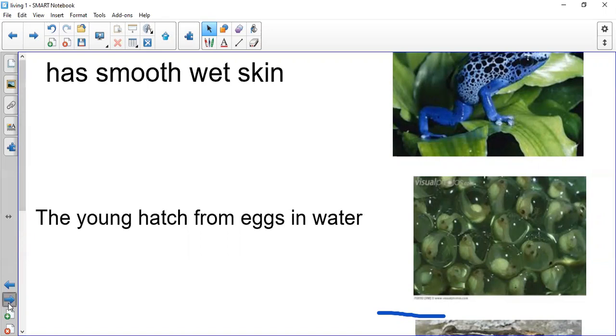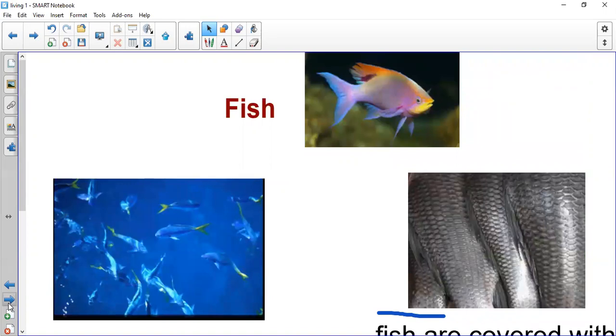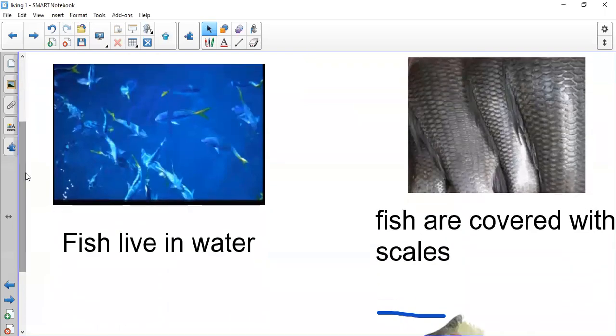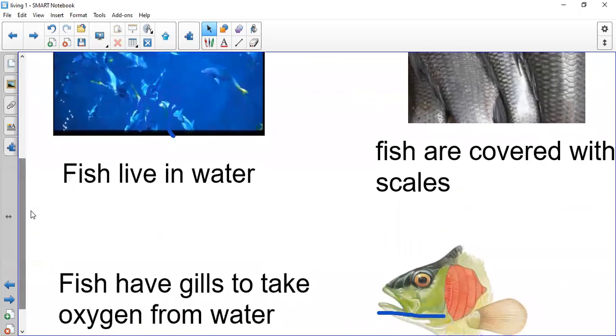The next group is fish. Fish live in water. That we know. But we didn't know that the fish body is covered with scales. These are the scales. We said that reptile has dry, scaly skin, but the fish body is covered with scales. And by the end, he told you that fish have gills. We already know that fish have gills to breathe air or to take oxygen from water.